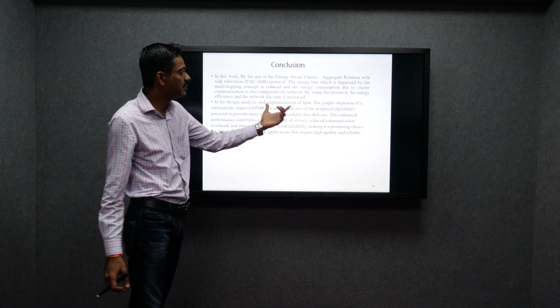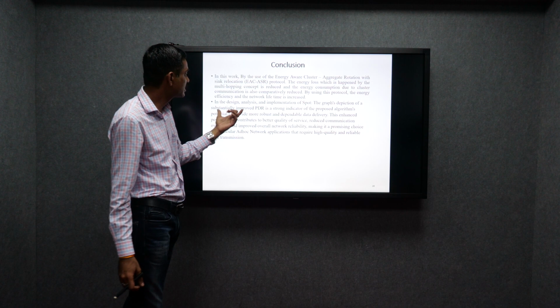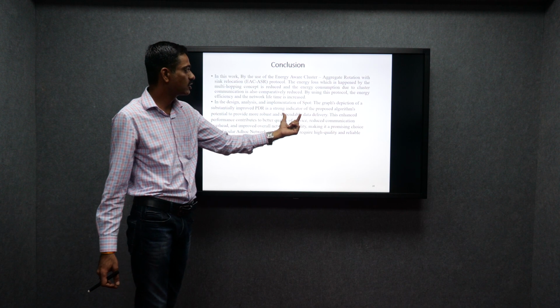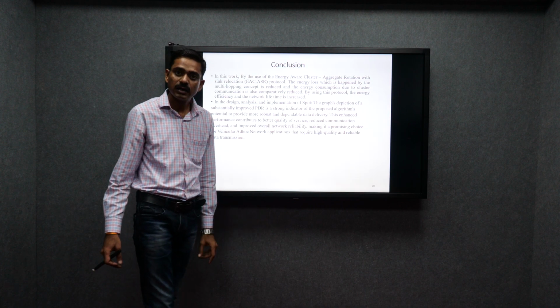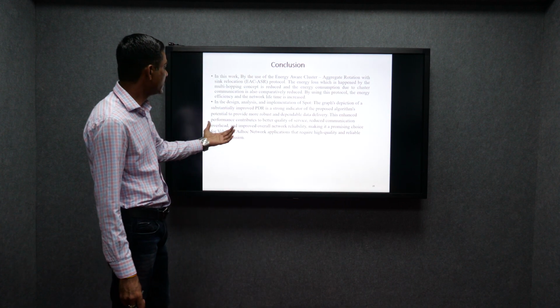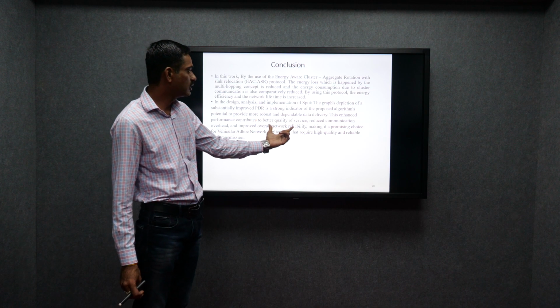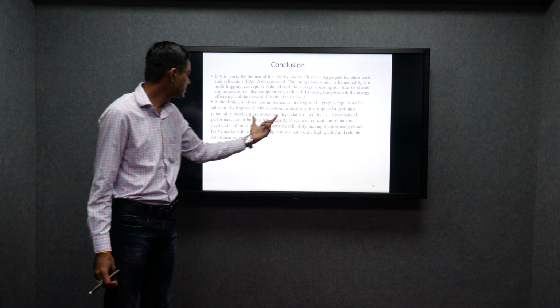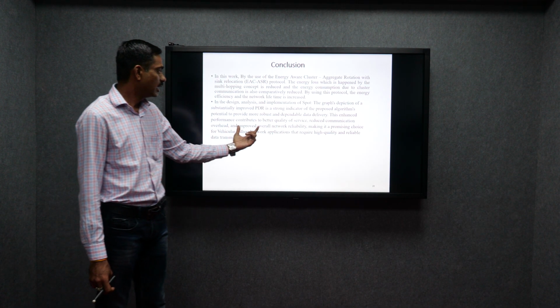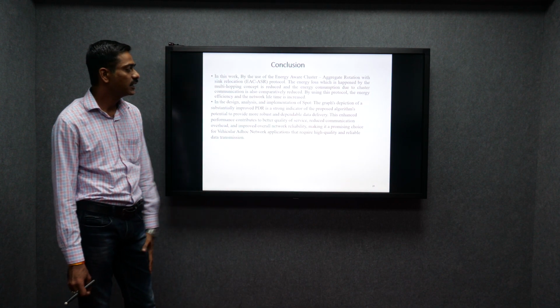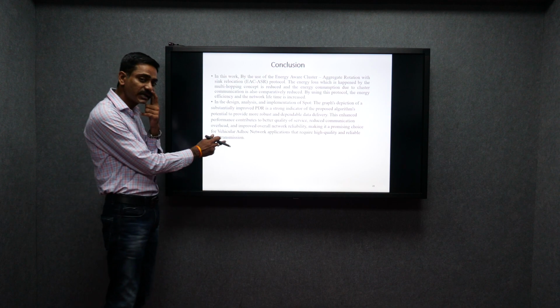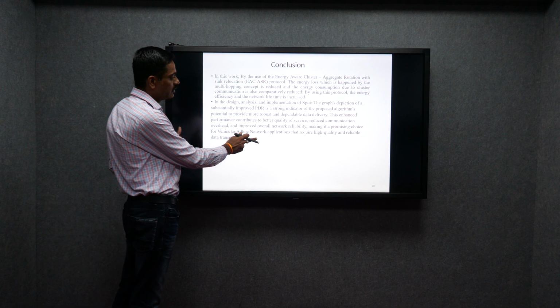This design and implementation supports the graph results that substantially improve the packet delivery ratio, and the proposed algorithm provides more robust and dependable data delivery. It enhances performance in terms of quality of service, reduction of communications, lower overhead, and improved overall network reliability, making it a promising choice for vehicular ad hoc networks with high quality and reliable data transmission. This is my conclusion.